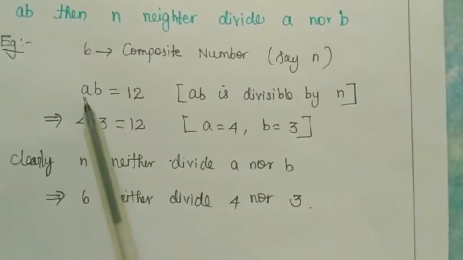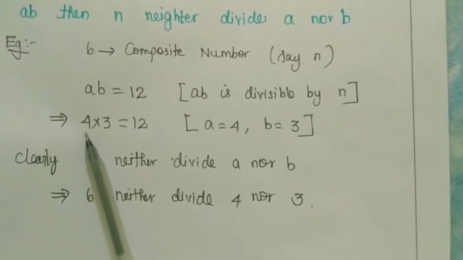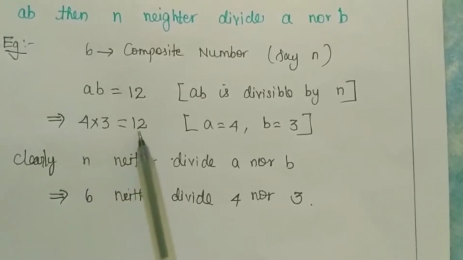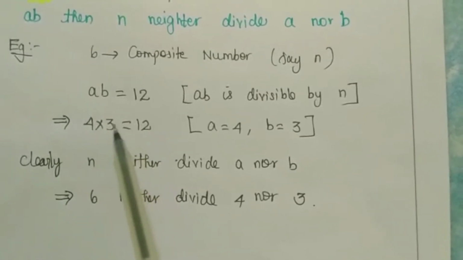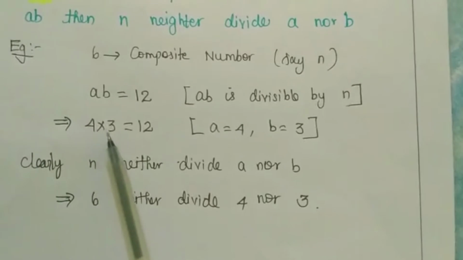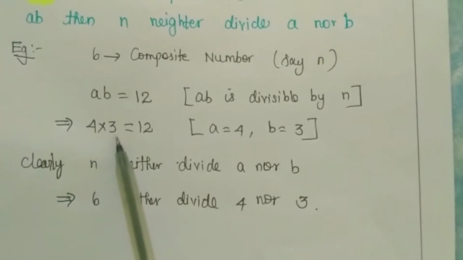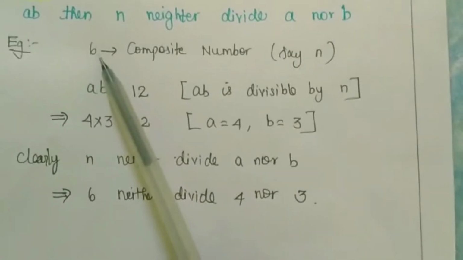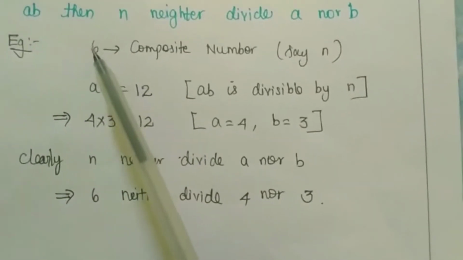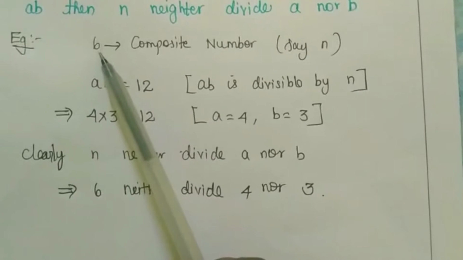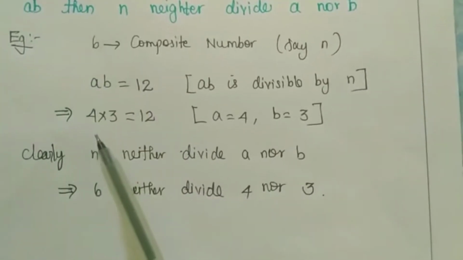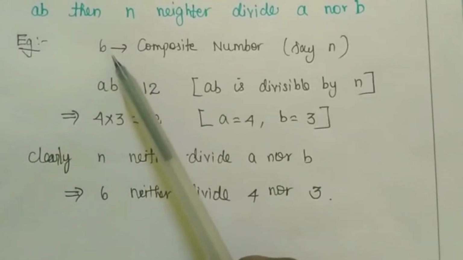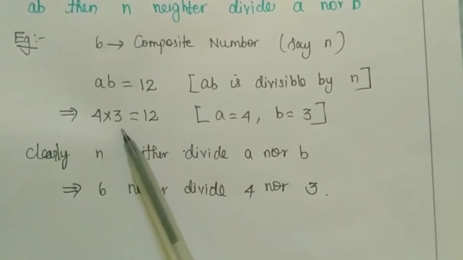Okay. So in the place of A, I am taking 4. In the place of B, I am taking 3. So 4 into 3 is equal to 12. So what is A? 4. What is B? 3. Okay. So now I am taking this N. N is 6. So we are observing that 6 does not divide 4, and also the same 6 does not divide 3.